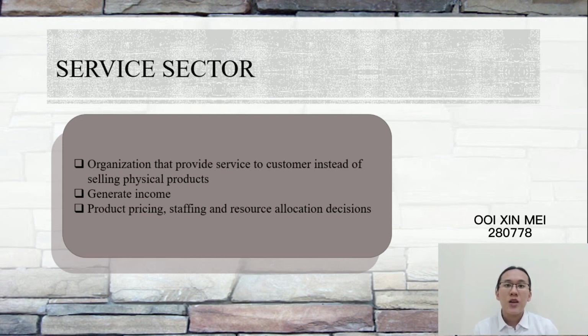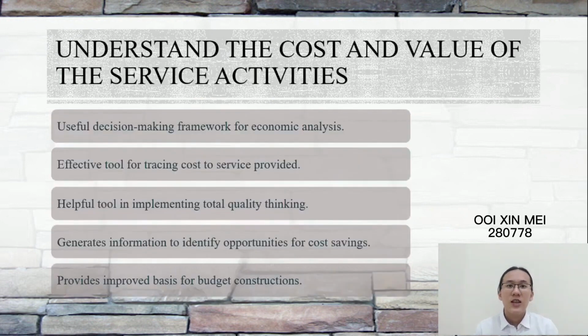Service companies are becoming more interested in costing accurately in order to make long-term strategic decisions as well as day-to-day operating decisions. Accurate costs are necessary to make product pricing, staffing, and resource allocation decisions. First of all, understanding the cost and value of the service activities is the advantage of activity-based costing in service sector. Activity-based costing system is a useful decision-making framework for economic analysis in service sectors, particularly in the areas of planning, controlling, and decision-making.